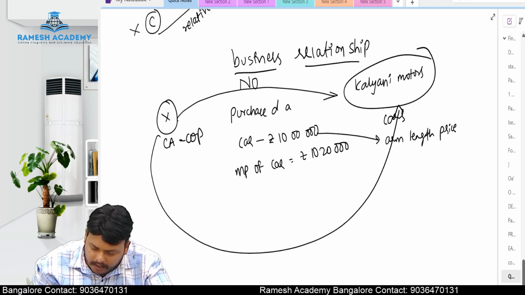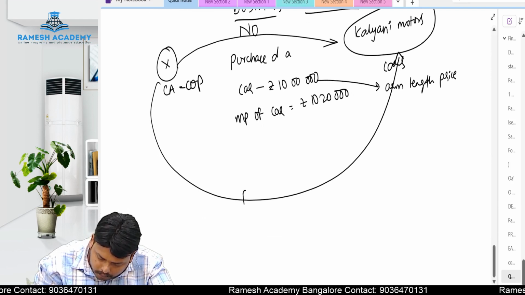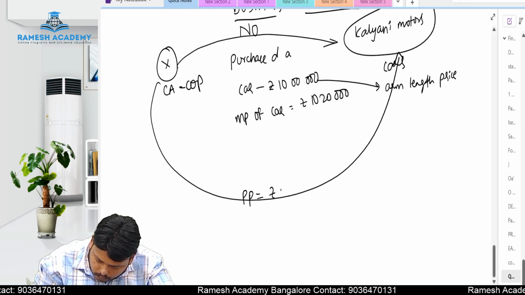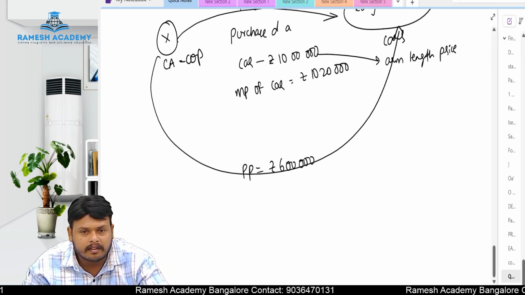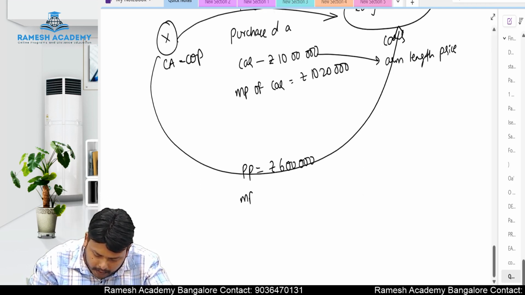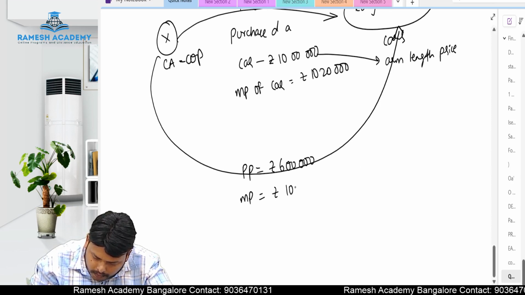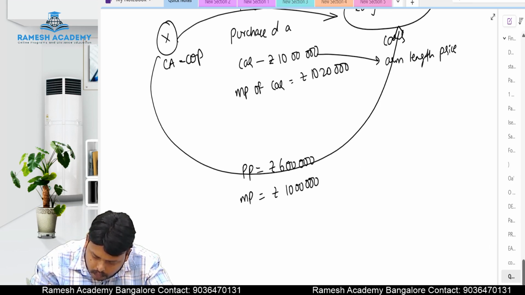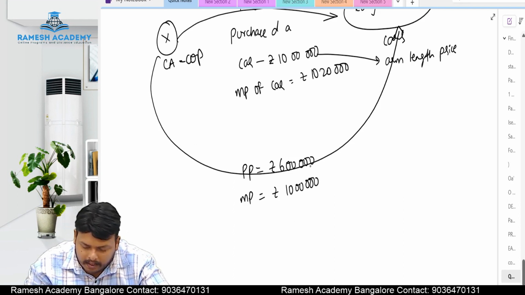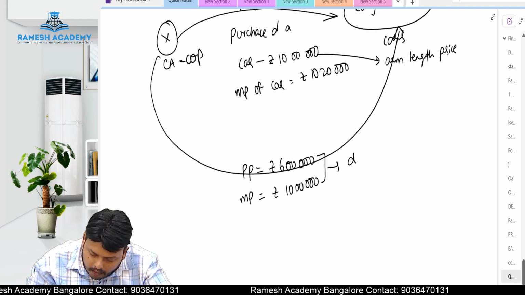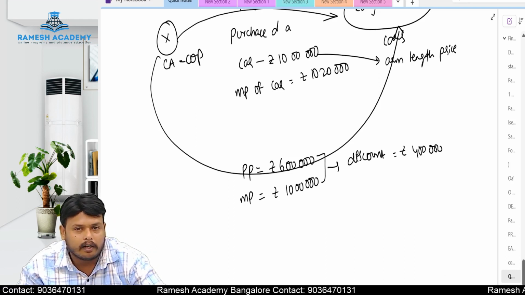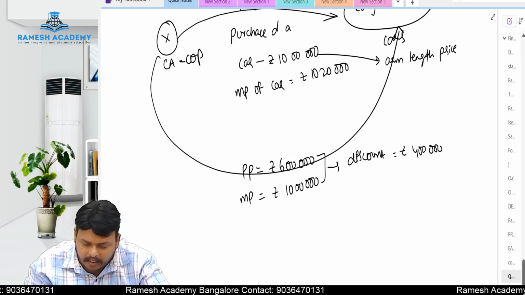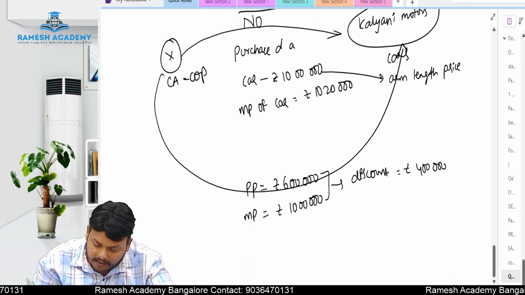Now, with the same example, X has purchased a car from Kalyani Motors. How much is the purchase price? 6 lakhs. But the market price of the car is how much? 10 lakhs. Then in this case, he got a discount of how much? 4 lakhs. In this case, we can say that there is a business relationship.